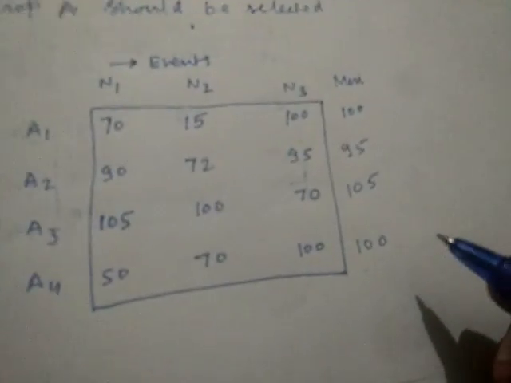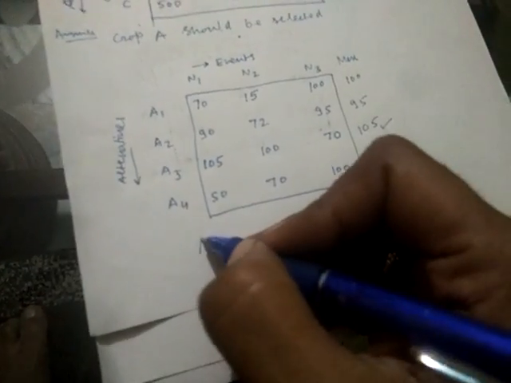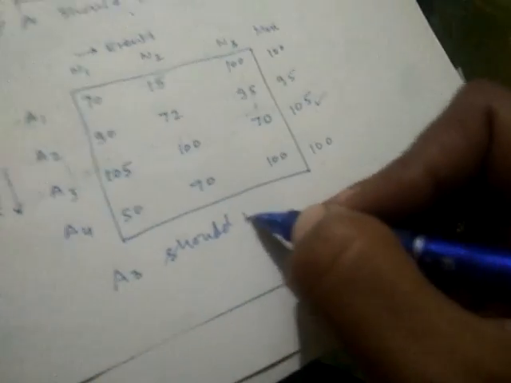Now which one is the maximum in this maximum column? 105 is the maximum value. So this is the answer. A3 should be selected. According to optimistic criteria, A3 should be selected.